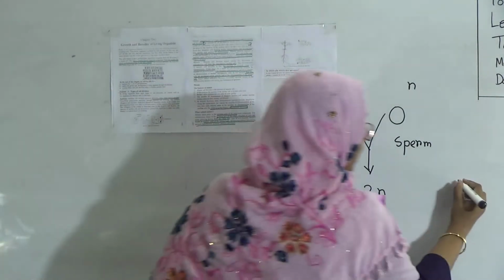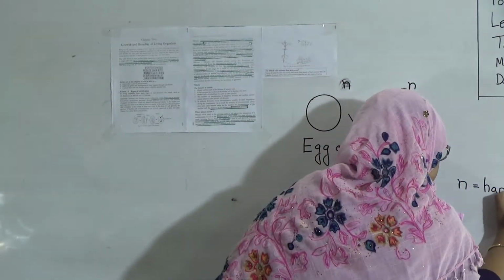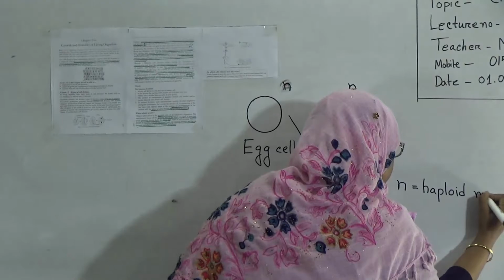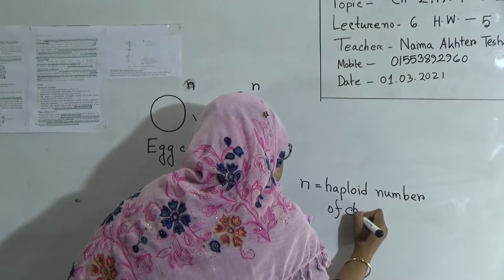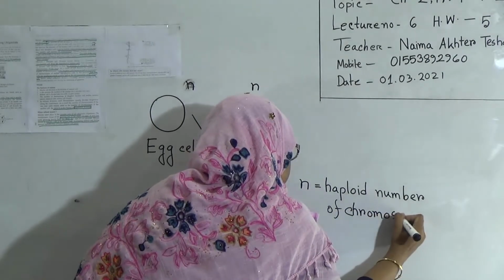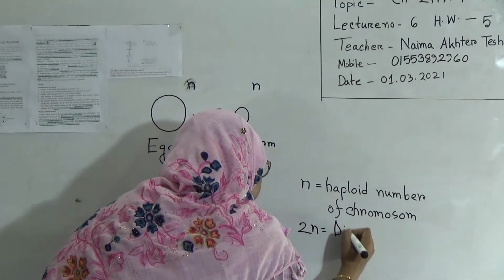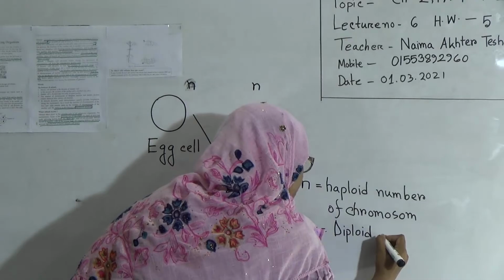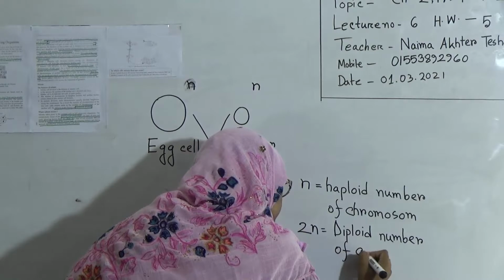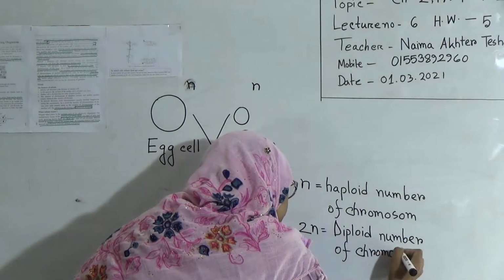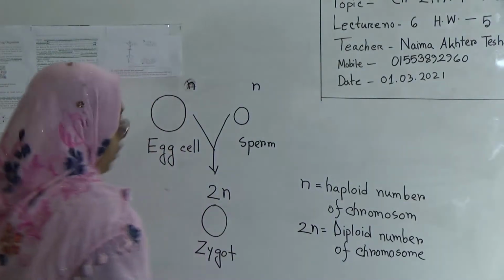Normally n means haploid number of chromosomes, and 2n means diploid number of chromosomes.